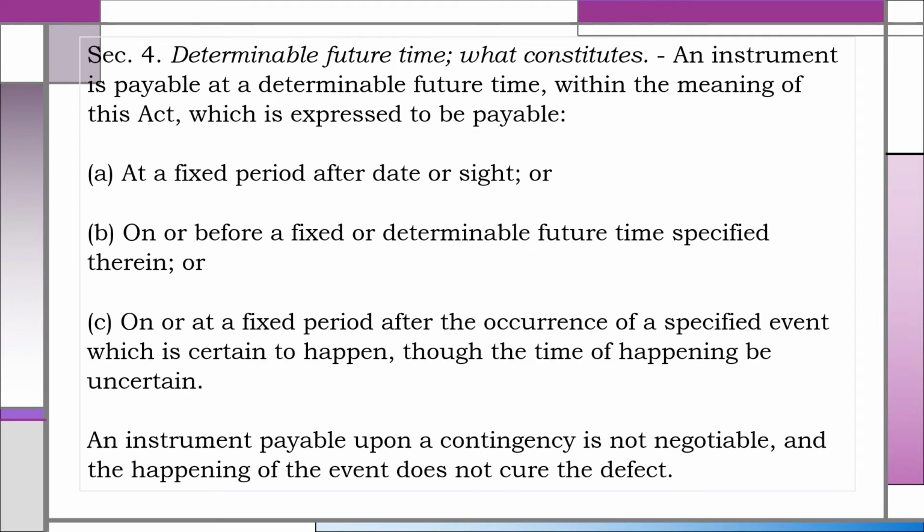Section 4, Determinable future time, what constitutes? An instrument is payable at a determinable future time within the meaning of this act, which is expressed to be payable A, at a fixed period after date or sight, or B, on or before a fixed or determinable future time specified therein, or C, on or at a fixed period after the occurrence of a specified event which is certain to happen, though the time of happening be uncertain. An instrument payable upon a contingency is not negotiable, and the happening of the event does not cure the defect.